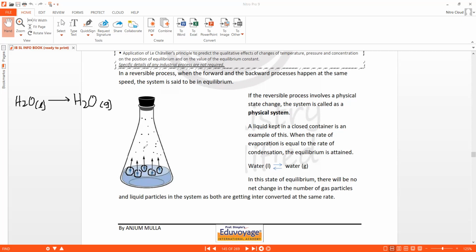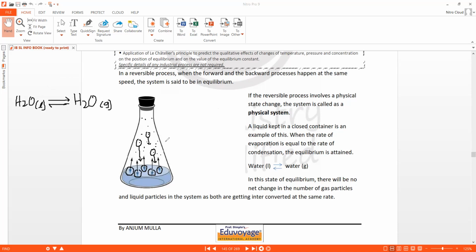Why doesn't this happen? Because once a sufficient number of vapor molecules are gathered, these vapor molecules also start condensing, like they also get condensed and join the liquid phase. And this process I can denote as the reverse process of the initial evaporation process. So that's condensation. Hence the water liquid can turn into water gas and water gas can turn back into water liquid. So this is a reversible process.